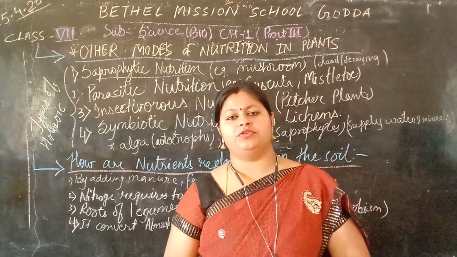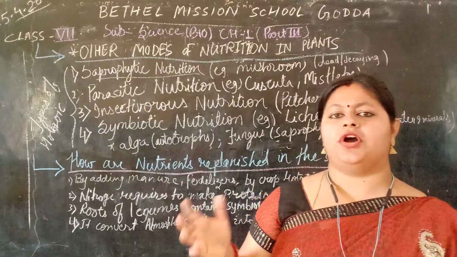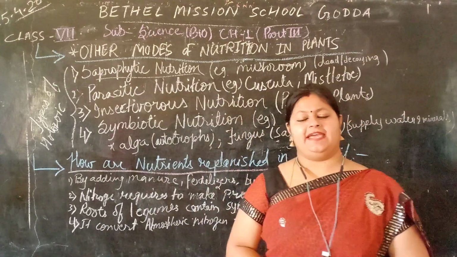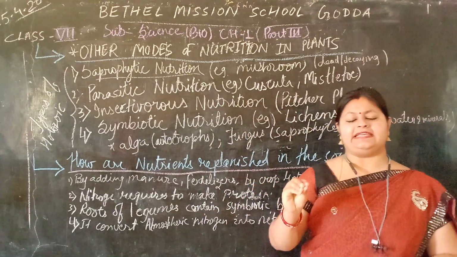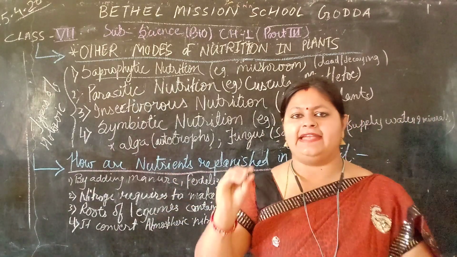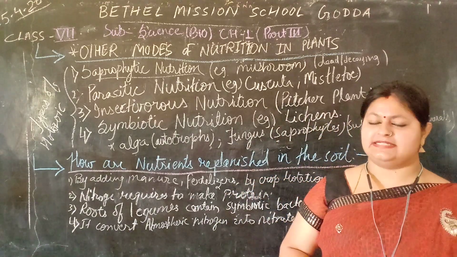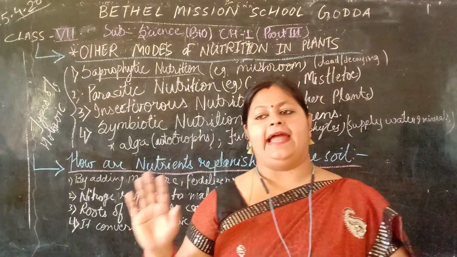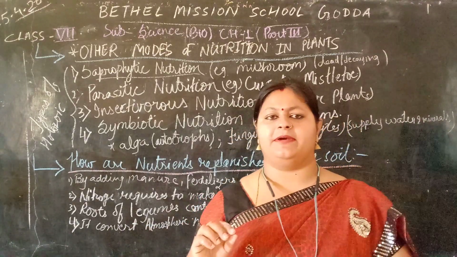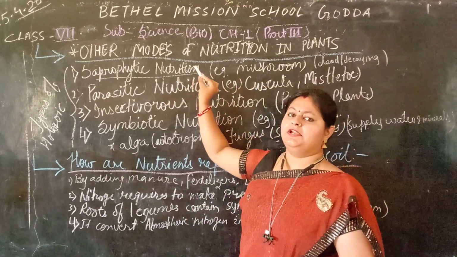Example is mushroom. You have seen mushrooms growing on rotten wood or rotten stalk. You also have seen bread. Keep bread at your home. If you keep bread for 2 or 3 days in a warm place, you will find some greenish colored fungus there. Have you ever seen? Just try it once. Take a bread and keep it in a moist place. You will find some greenish type of fungus after 2 or 3 days. That is the best example of saprophytic nutrition.